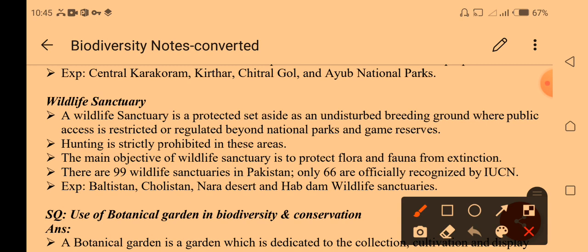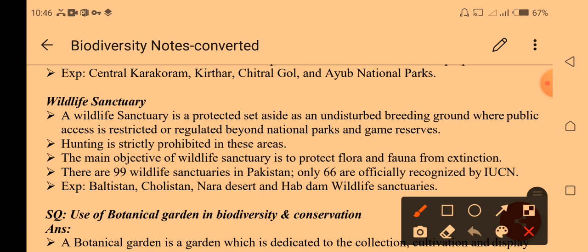These are regulated areas beyond national parks and game reserves. Hunting is strictly prohibited in these areas. In a wildlife sanctuary, hunting is also prohibited. The main objective of a sanctuary is to protect fauna and flora from extinction. Extinction means that their species may not exist.